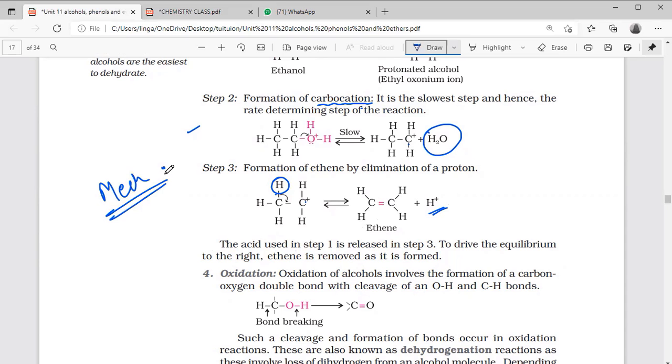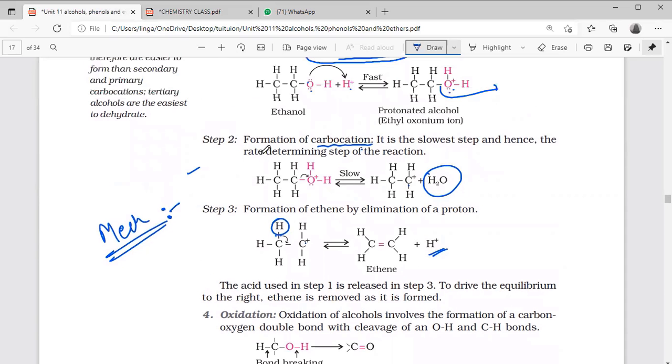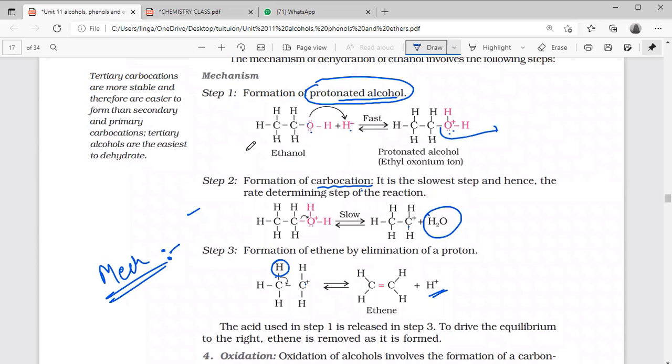The mechanism is important in the CBSE boards. Of course, now your test is MCQ only, so it is not that important, but previously it was important. In the previous exams, you needed to write all these three steps.